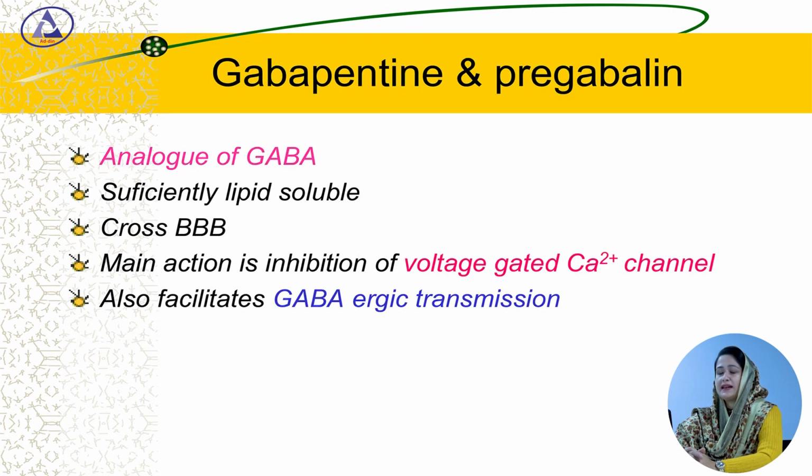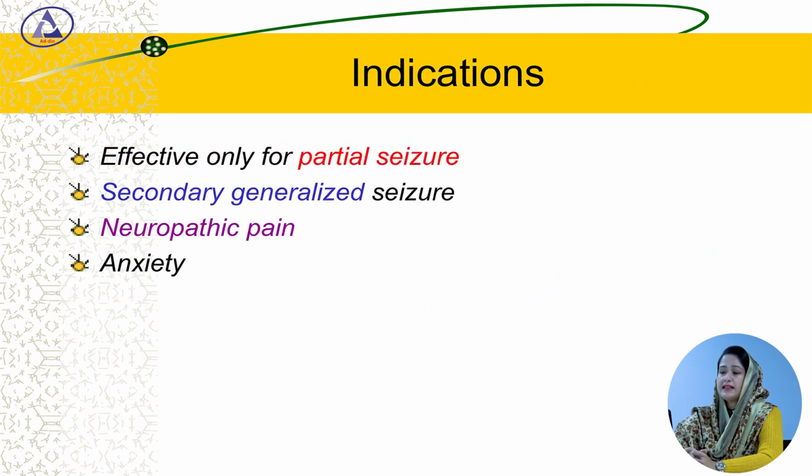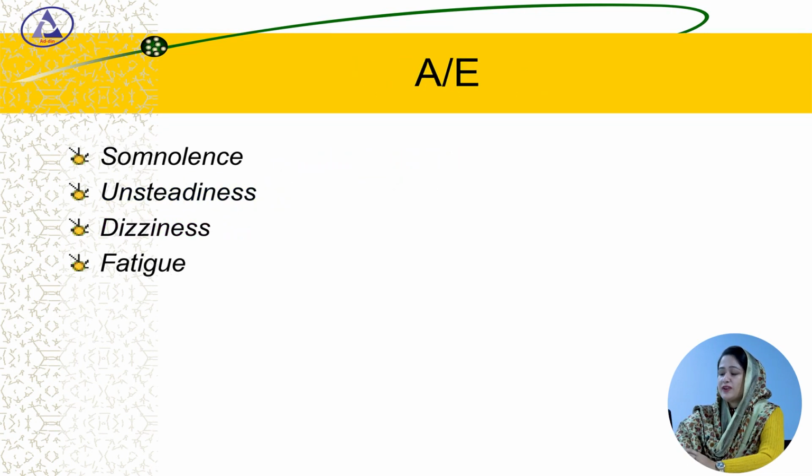Gabapentin and pregabalin are analogues of GABA, and they are sufficiently lipid soluble to cross the blood-brain barrier. The main action is inhibition of the voltage gated calcium channel, and they also facilitate GABAergic transmission. The indications of these drugs are partial seizure, secondarily generalized seizure, neuropathic pain and anxiety. The adverse effects are somnolence, unsteadiness, dizziness and fatigue.